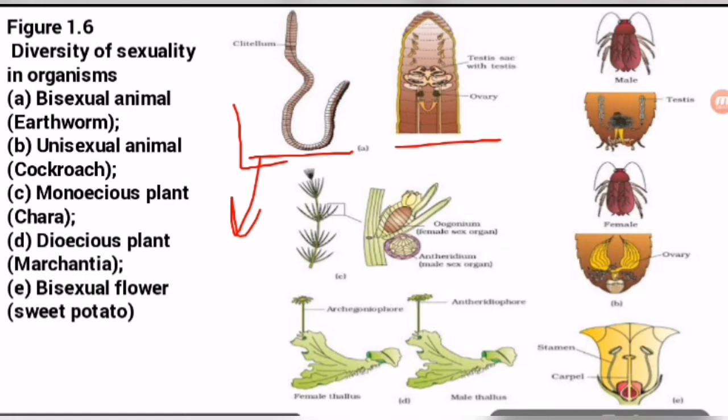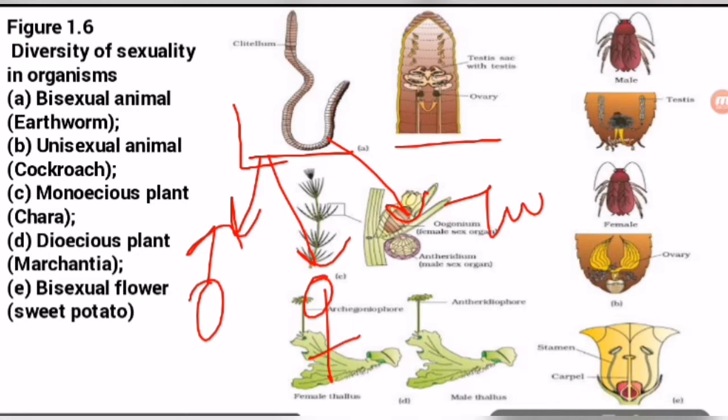One earthworm can produce both types of gametes, but for fertilization or copulation, two earthworms are required, because it has a cylindrical body. One type of sex organ is found here, another type here. So how will they meet? That is why two earthworms are required for copulation.